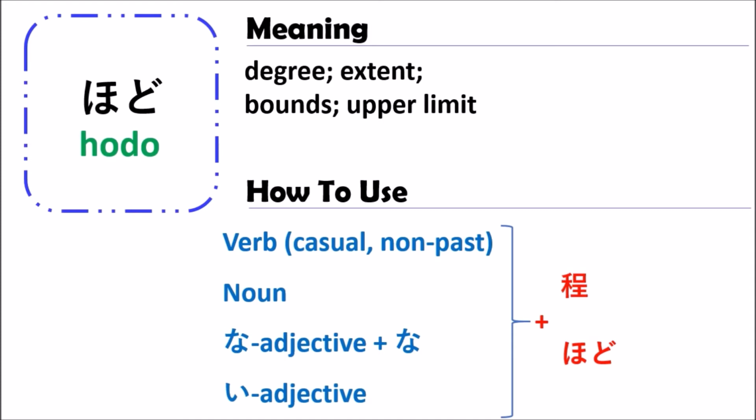And for HODO, you can use kanji or hiragana, as you see here. So when you see hiragana or kanji, don't be confused. It has the same meaning, such as degree, extent, bounds, upper limit, something like this. HODO means the level that something could be possible.